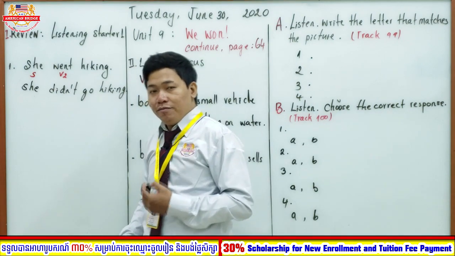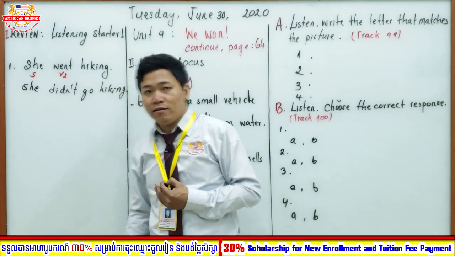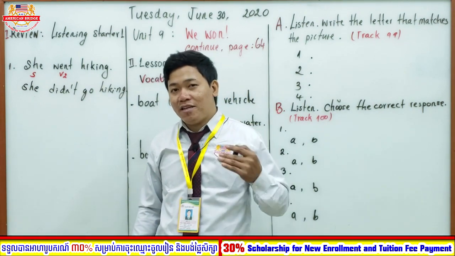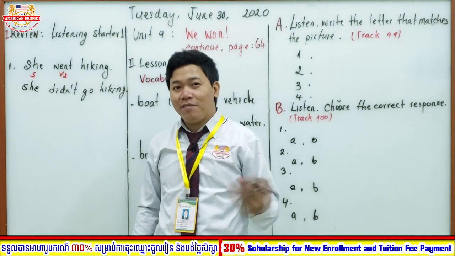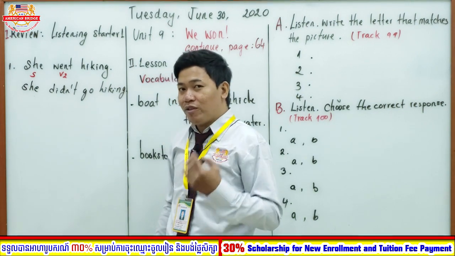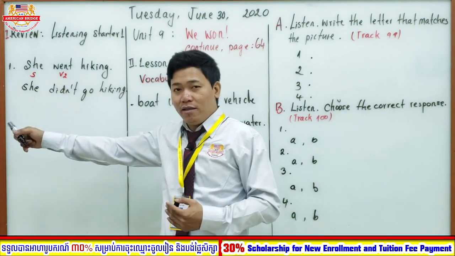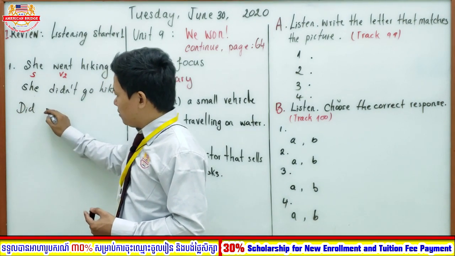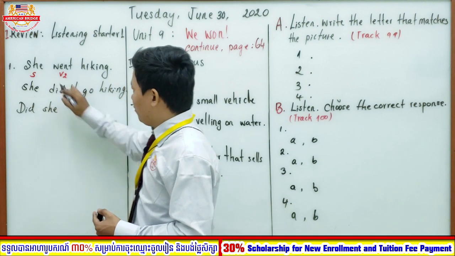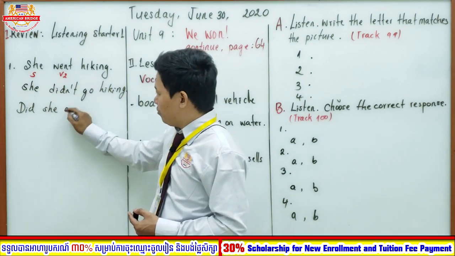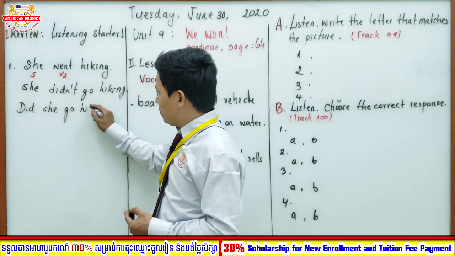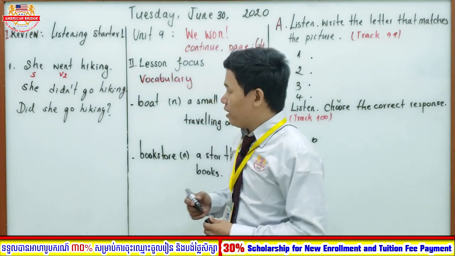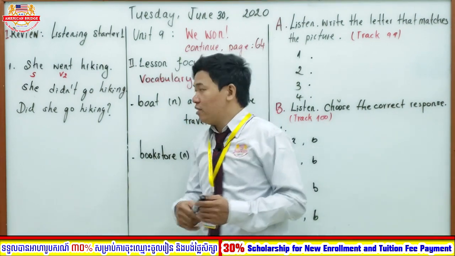Great. So now we'll change this into a question as well. Could you tell me the form of simple past in question? Great. Did plus subject plus verb 1. Again, did plus subject plus verb 1. Great. So now we will use that form to change this affirmative into a question. We put did first, plus subject she, plus verb 1. Verb 1 of the verb went is the verb go. Did she go hiking? Put a question mark, right? Did she go hiking?